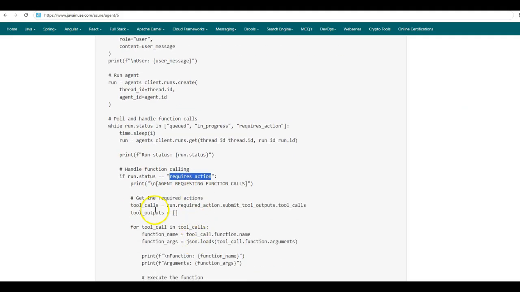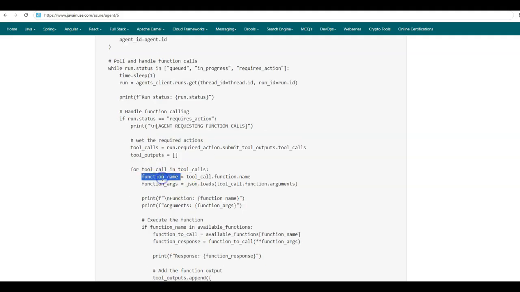So once we get this as requires action, then from the run, we get the tools call. In the tools call, the agent specifies the function name from the function definition and the function arguments that are needed to execute the Python function. Next, once we have this function name, we already have the available functions mapping that we had defined before. So corresponding to this function name, we'll get the corresponding Python code which is to be executed. So here we get the function to call from the available functions mapping.